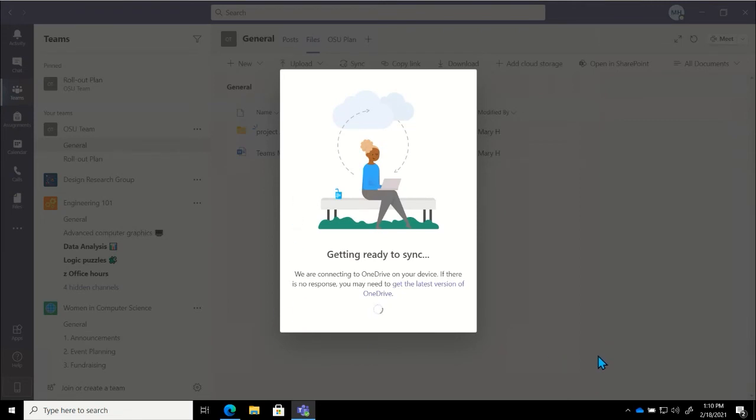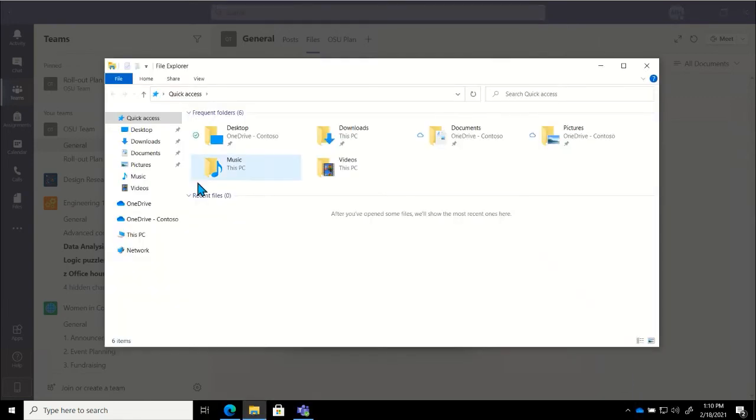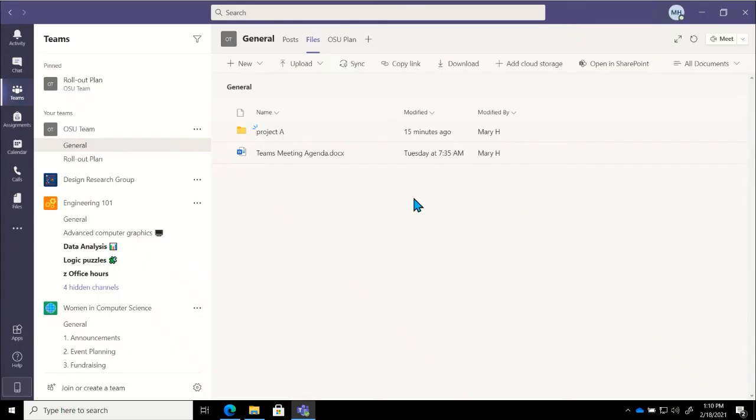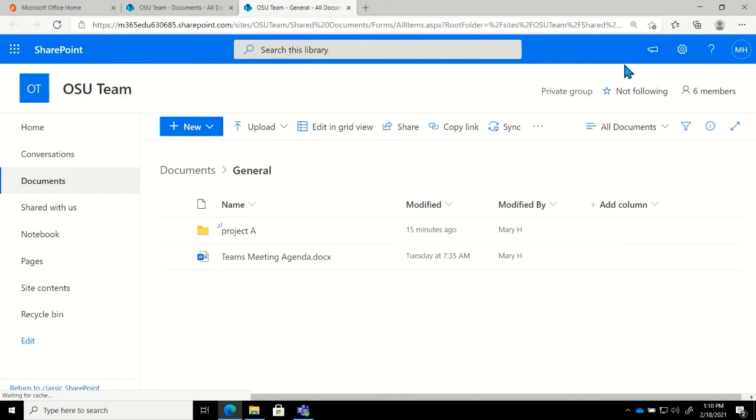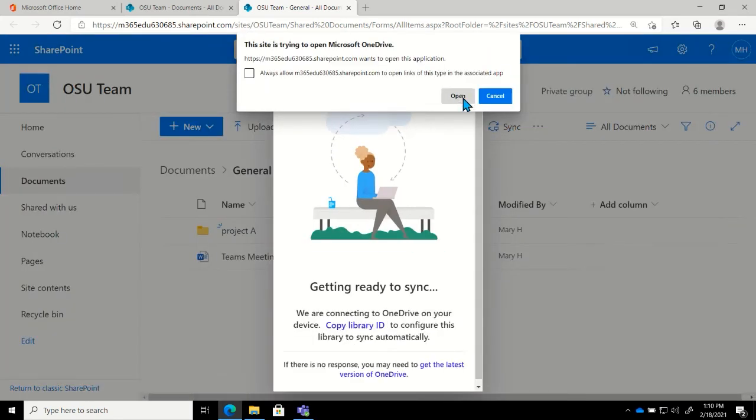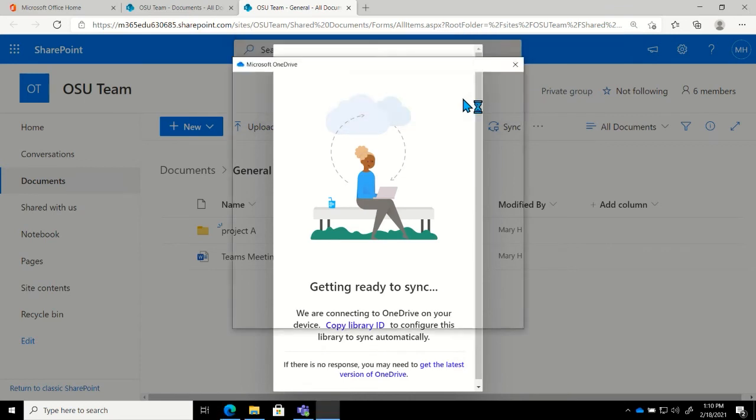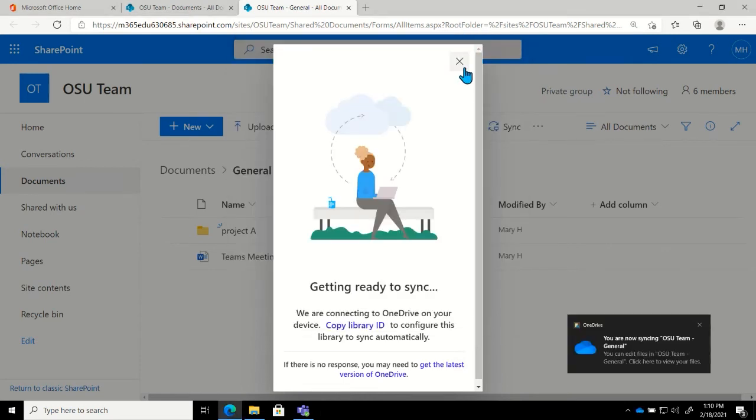Now, every once in a while, and I'm just going to call this out because it does happen on occasion, this might just kind of spin for a bit. So if I were to open up File Explorer and I'm not quite seeing it show up yet, that's absolutely fine. What I would recommend doing is going to open in SharePoint, and you are going to have that sync button there as well. It does the same thing for you. If I click on sync, we're going to go ahead and let this open OneDrive to connect. And then it will actually get that syncing for us.